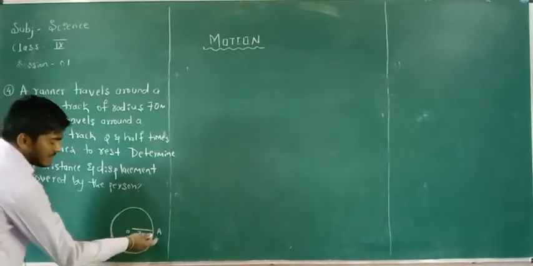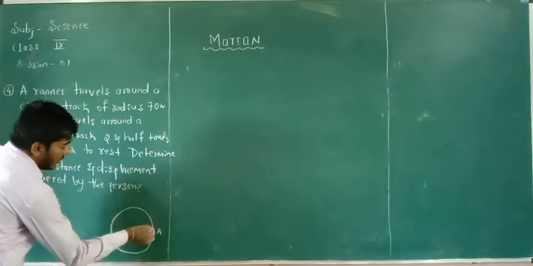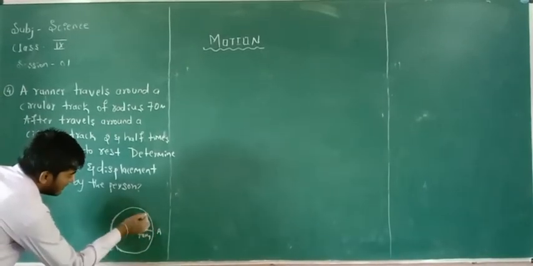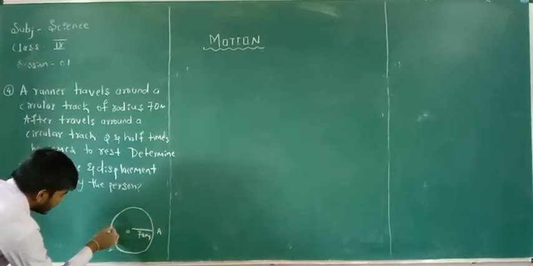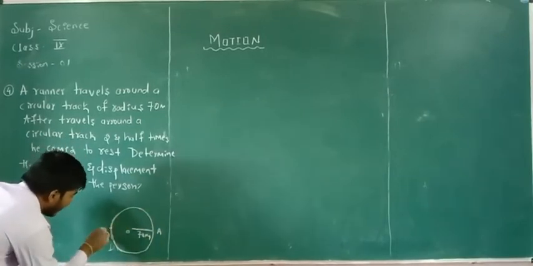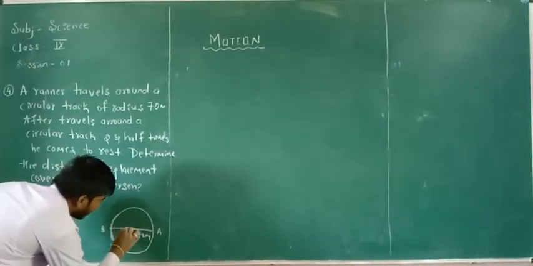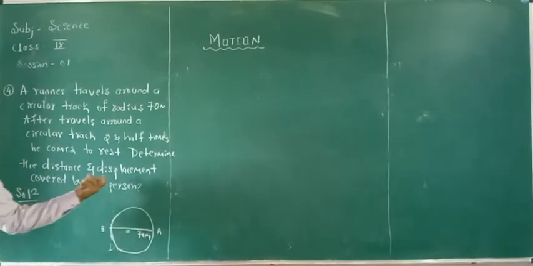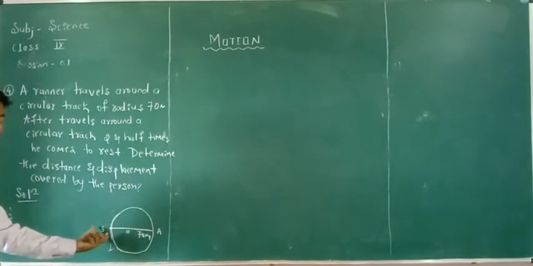He starts his travelling from the point A and he completes 2.5 times. So remember this, see here, this is 1 time, second time, and 2.5, that is third time. He ends his travelling here at the point B. So what are they going to ask? They ask the total distance travelled by the person and the displacement covered by the person.